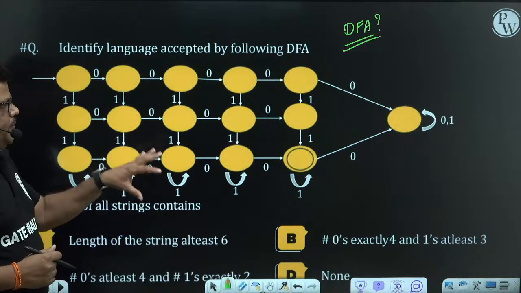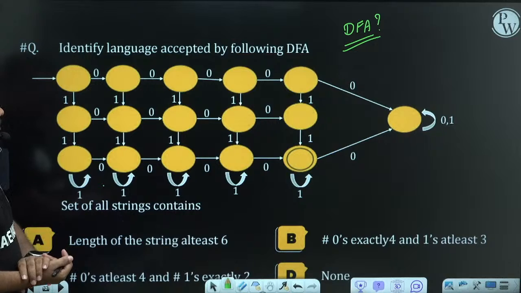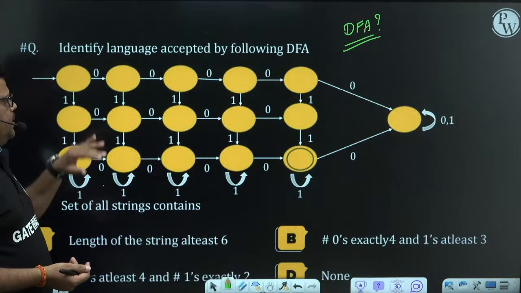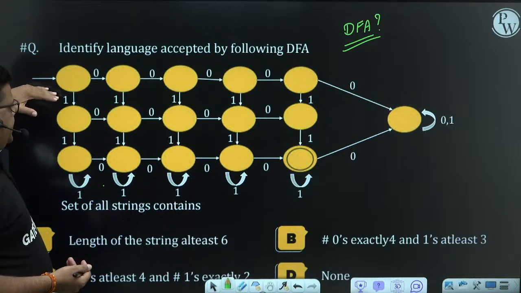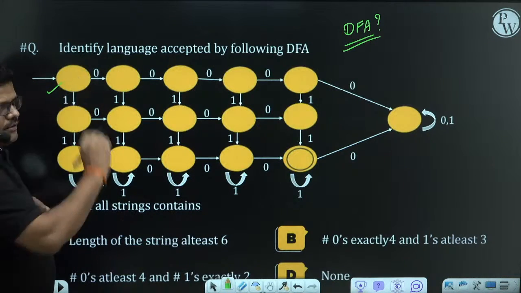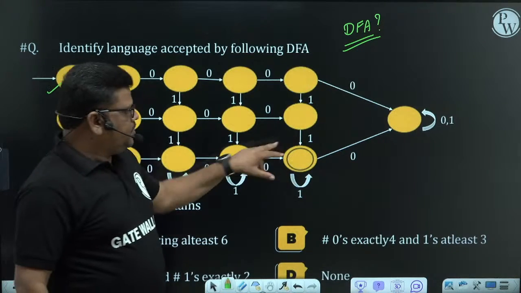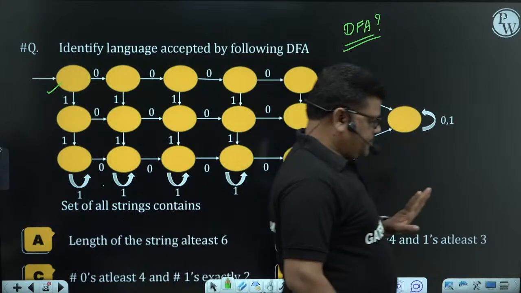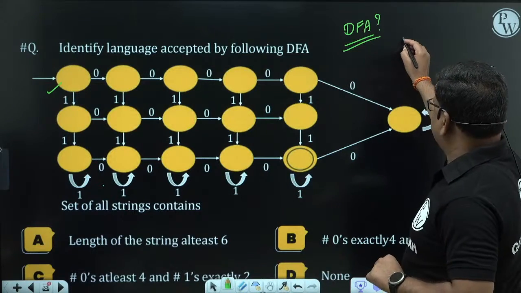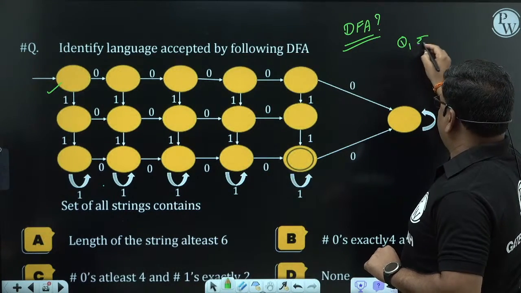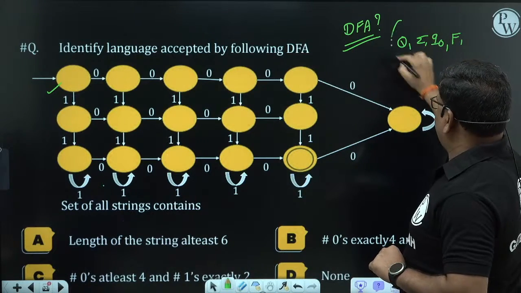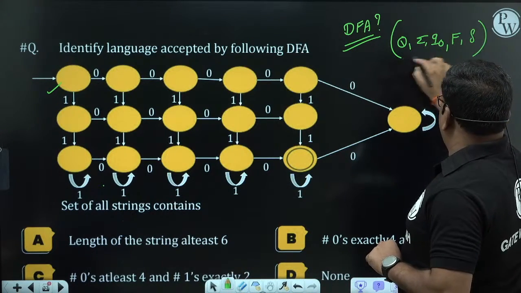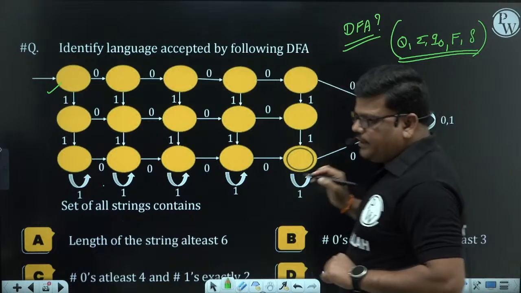We have a finite number of states, a finite number of input symbols, 0 and 1, and only one initial state. The first one is the initial state, and the double circle one is the final state. Four tuples are clear here: Q, sigma, q0, F. Delta, whether it is clearly there or not, we need to check.